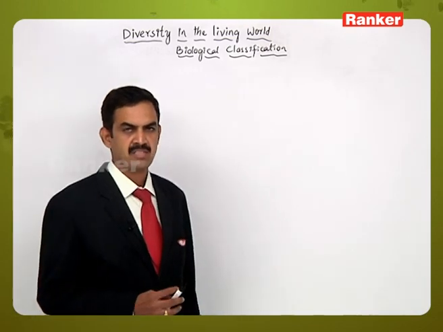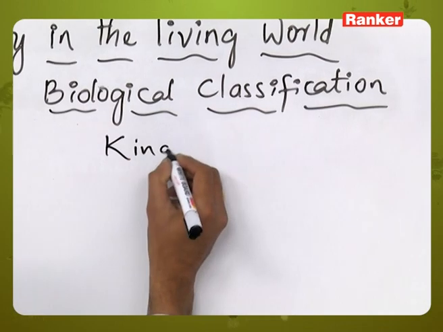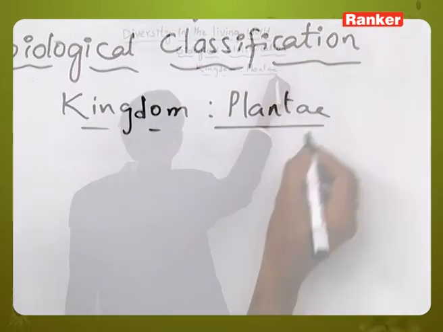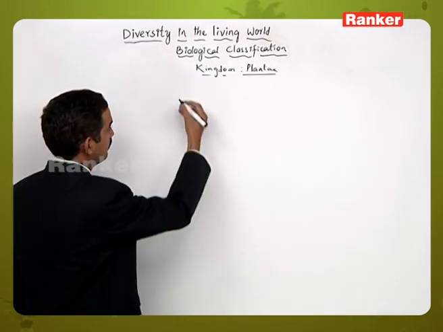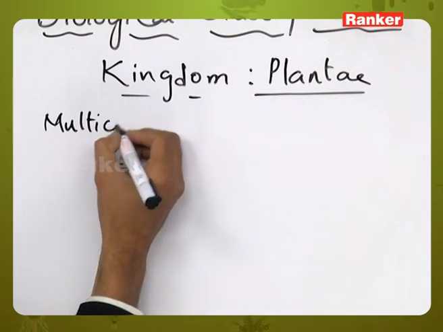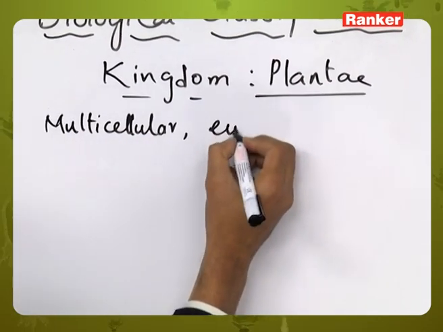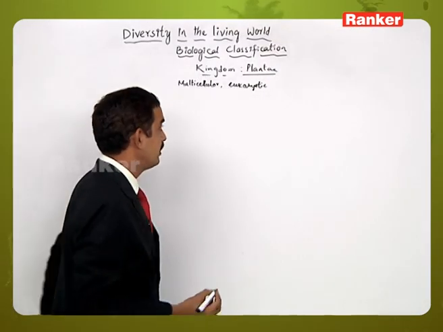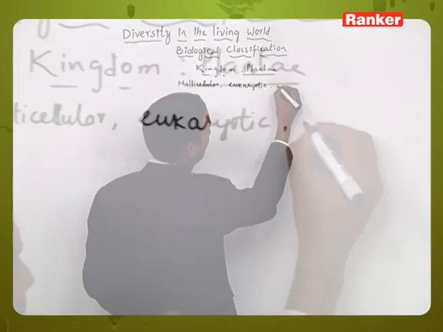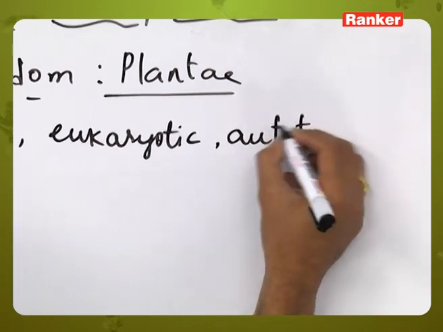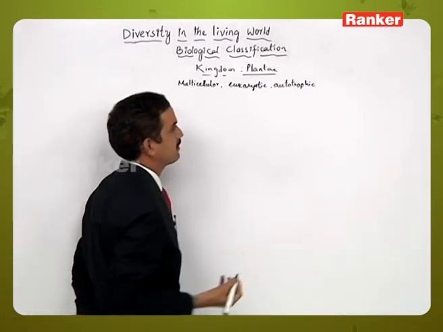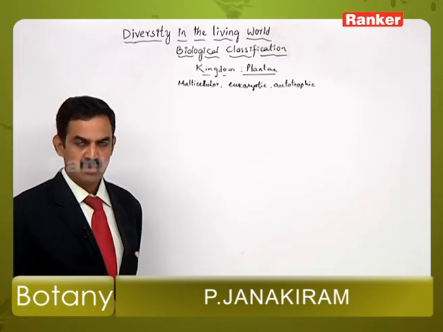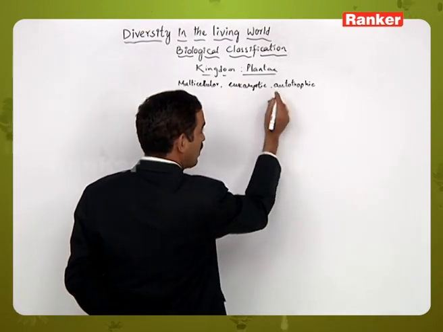In the biological classification, the next kingdom is Kingdom Plantae. Kingdom Plantae includes all multicellular, eukaryotic plants which have the ability of autotrophic type of nutrition, but it is not like all the individuals which are kept under Plantae are autotrophic in their nature. The one which have the autotrophic nature, these are